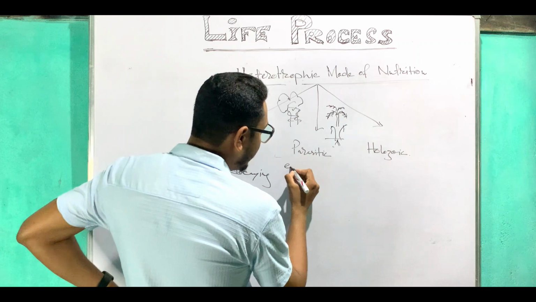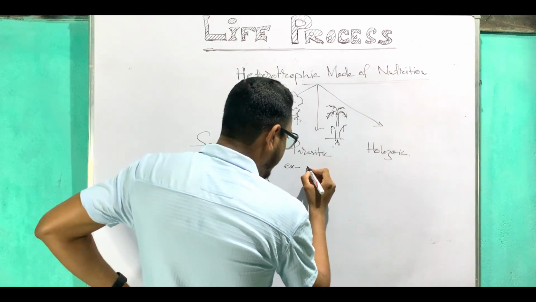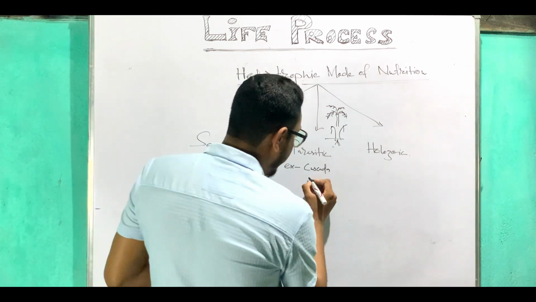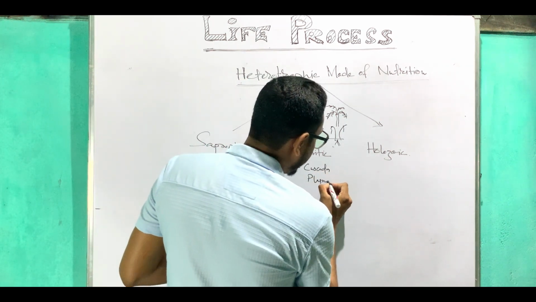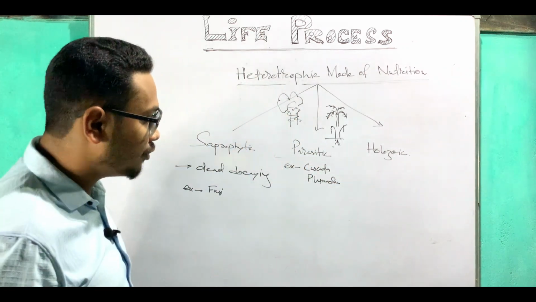An example of parasitic mode of nutrition is Cuscuta, C-U-S-C-U-T-A, or Plasmodium, P-L-A-S-M-O-D-I-U-M. Plasmodium is also a perfect example of parasitic mode of nutrition.